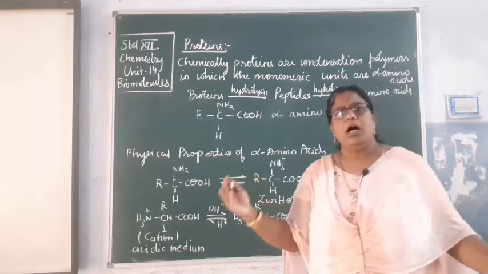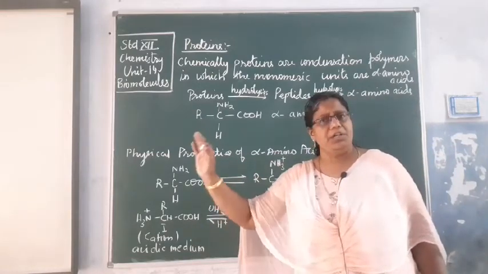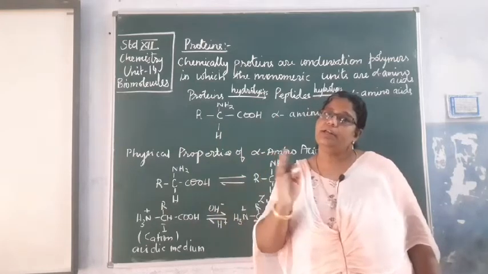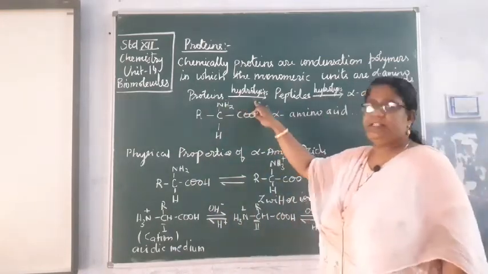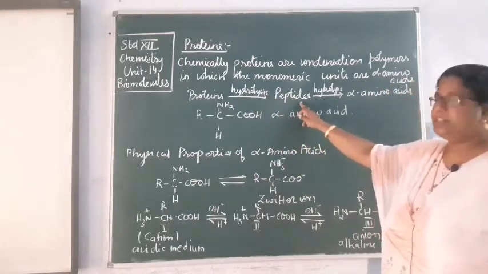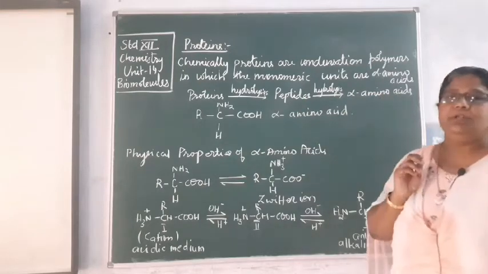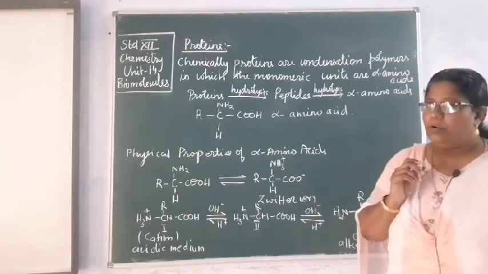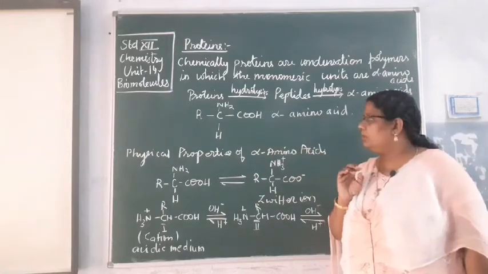Polymer means a large number of amino acids are joined together to give a big chain of molecules, which is called protein. If we hydrolyse proteins, that is, break them down, they get converted to peptides. Peptides again undergo hydrolysis and give you alpha amino acids. Followed everyone? So this is the general structure of an alpha amino acid.